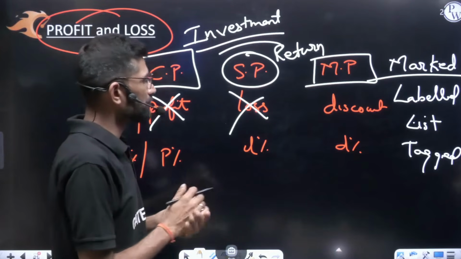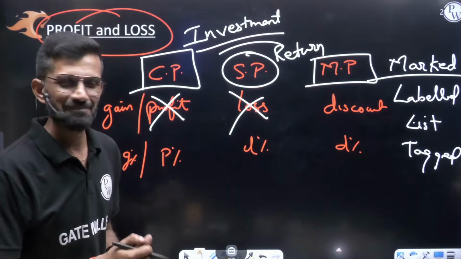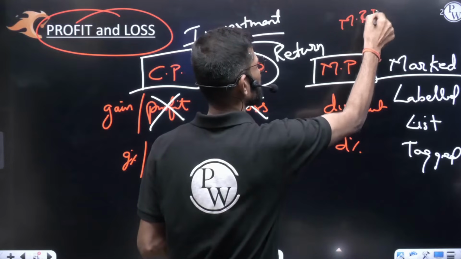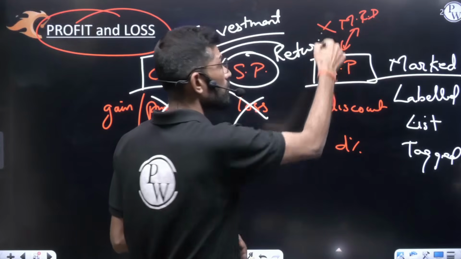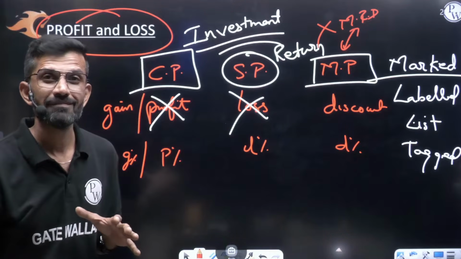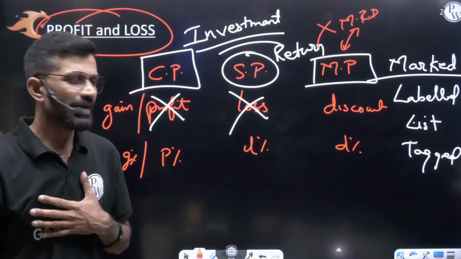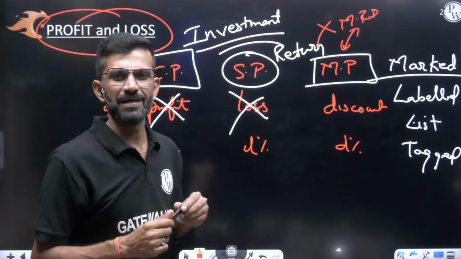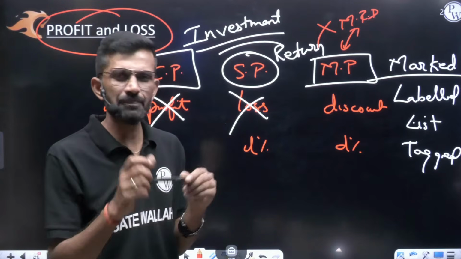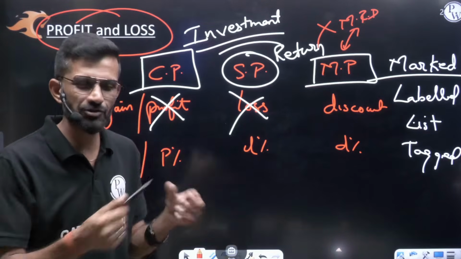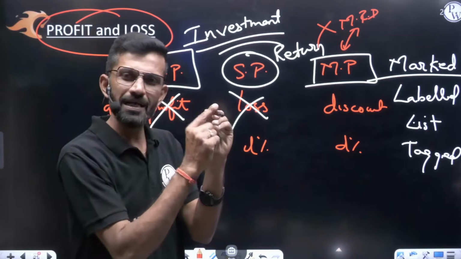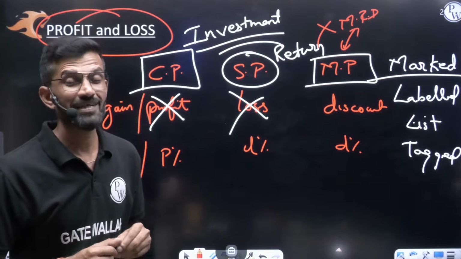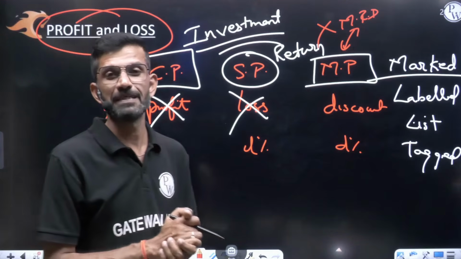But many people get confused between MP and MRP. Many people think that both are the same. But let me tell you, no, they are not the same. I am defining the price which is written on the product as the marked price. What is written on the product? MRP is written. Both should be the same. It is not that they write two values on the product. They write MRP on the product and whatever value is written, that is the marked price. But they are not the same. Let us understand how they are not the same.